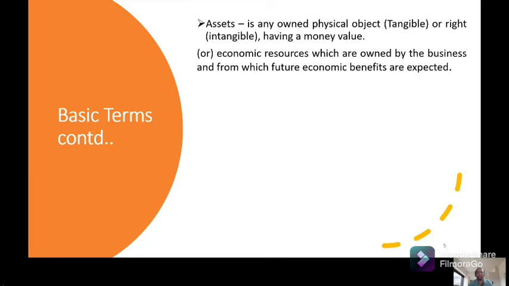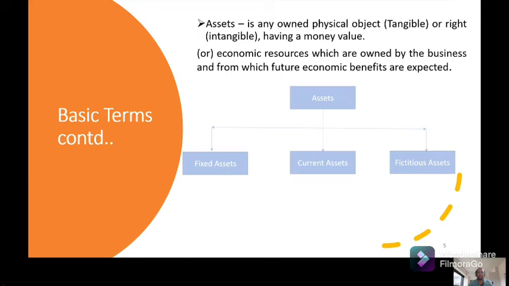Asset. You know what is asset? So by definition, asset means economic resource which are owned by the business and from which future economic benefits are expected. So you will get income from that item which you own. Again, there are different kinds of assets: fixed asset, current asset, and fictitious asset.